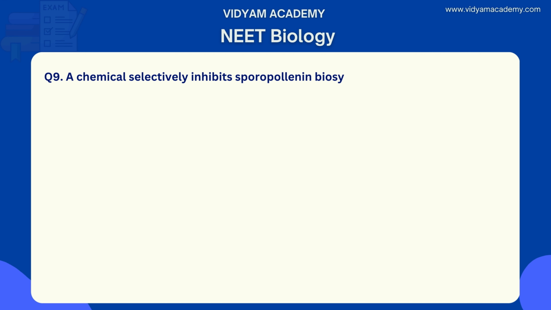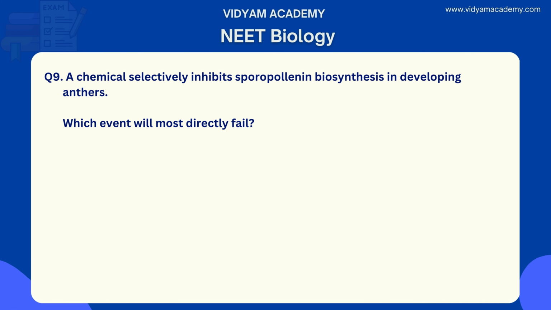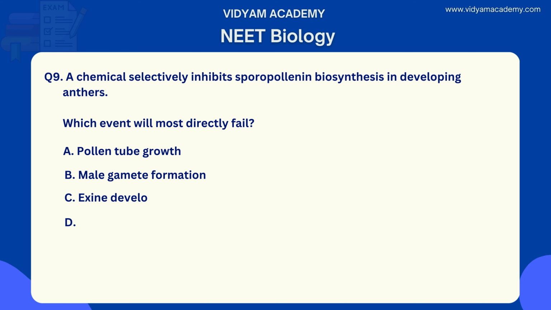And next, let's move to question number 9. A chemical selectively inhibits sporopollenin biosynthesis in developing anthers. Which event will most directly fail? Once again, a chemical selectively inhibits sporopollenin biosynthesis in developing anthers, and which event will most directly fail? Option A, pollen tube growth. Option B, male gamete formation. Option C, exine development. And D, generative cell mitosis.